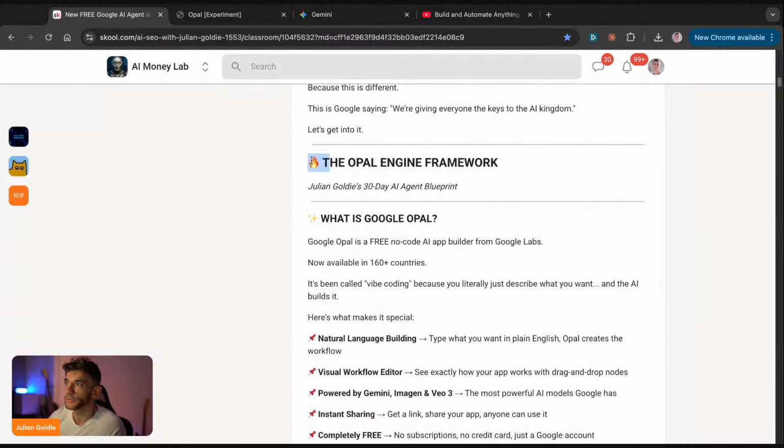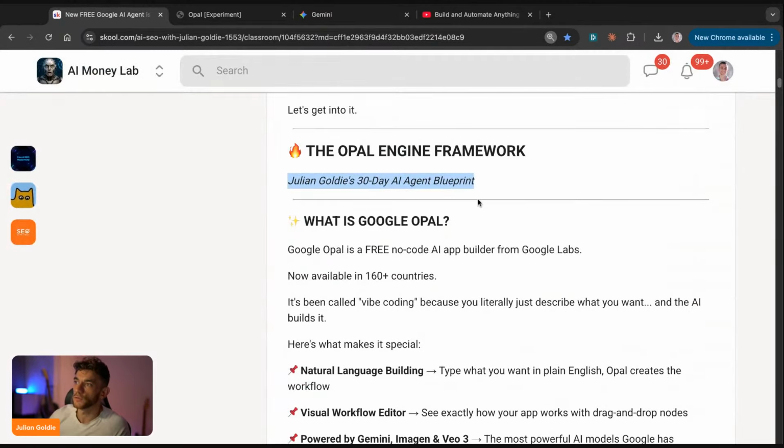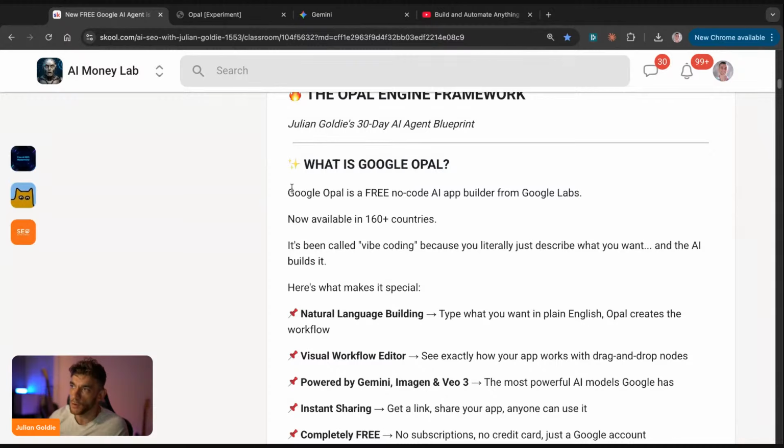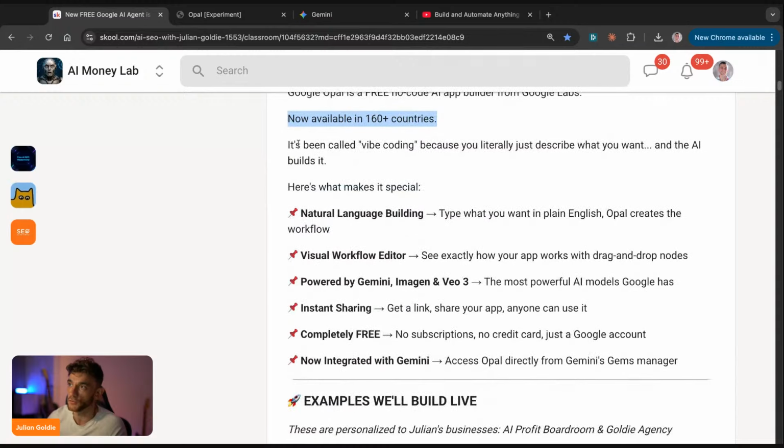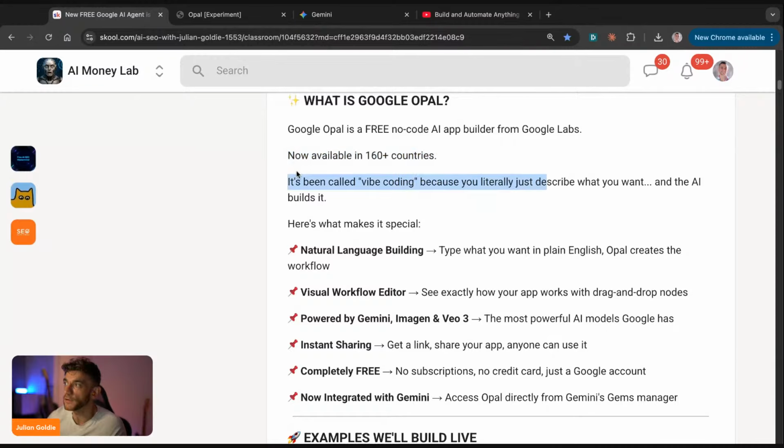a framework called the Opal Engine framework. And this is my 30-day AI agent blueprint to basically build with Google Opal. Now, if you're wondering, okay, what is Google Opal? Well, it's a free no-code AI app builder from Google Labs. It's now available in 160 countries. It's been called vibe coding because you literally describe just what you want and the AI builds it.